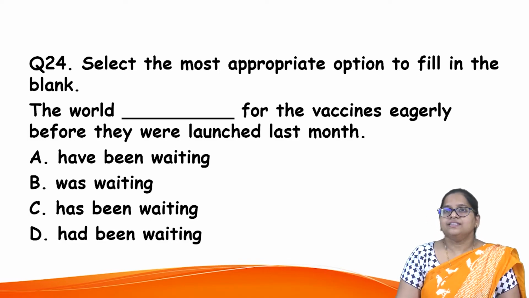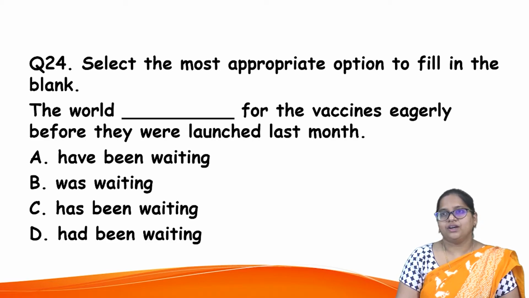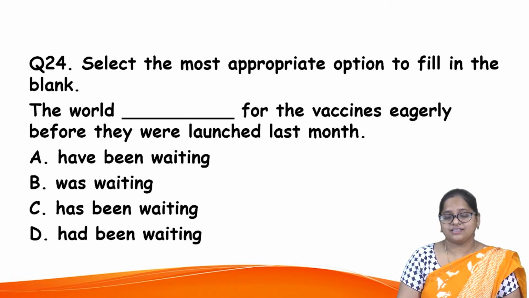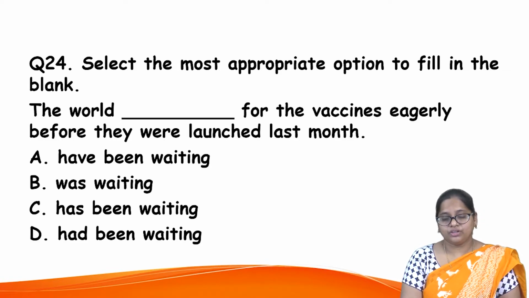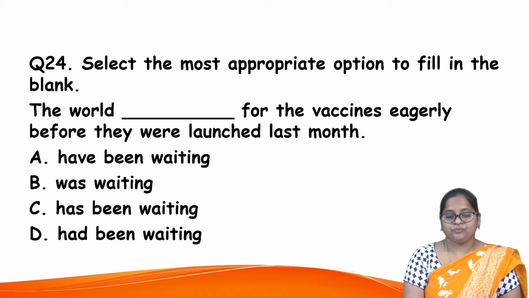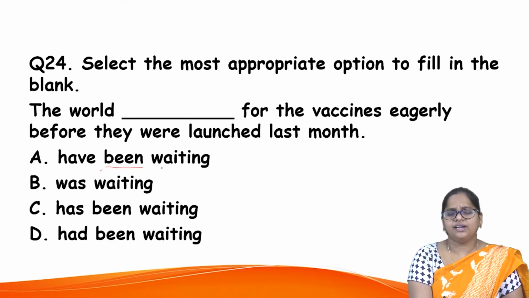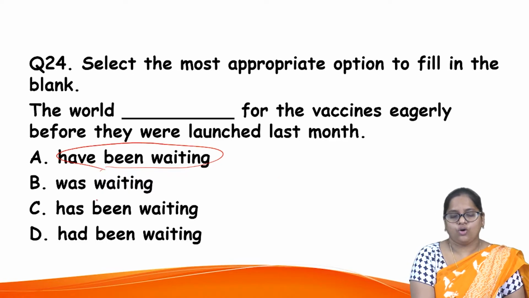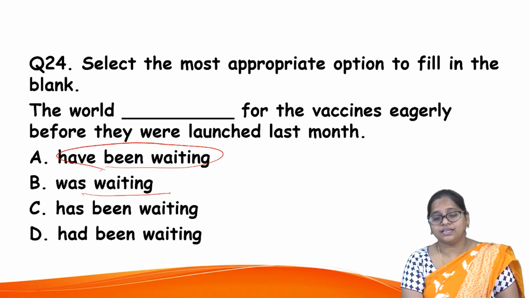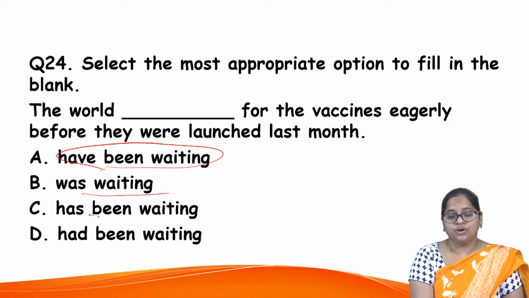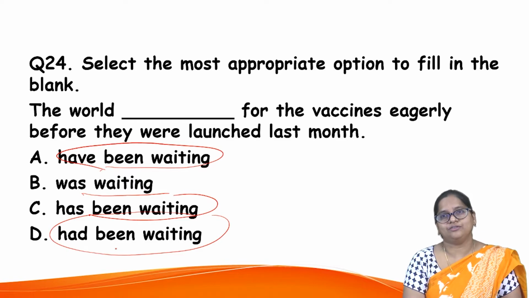Next question. Select the most appropriate option to fill in the blank. The world blank for the vaccines eagerly before they were launched last month. The world, what is that word? For the vaccines eagerly before they were launched last month. The world have been waiting, or the world was waiting for the vaccine eagerly. The world has been waiting, or the world had been waiting for the vaccines.